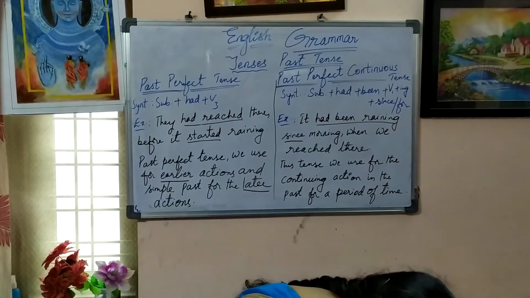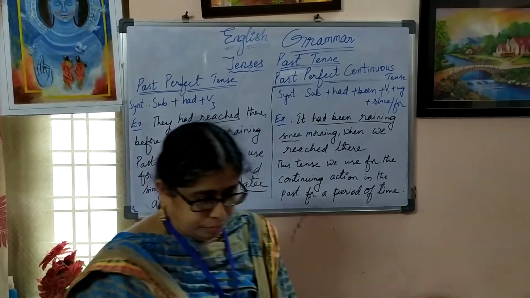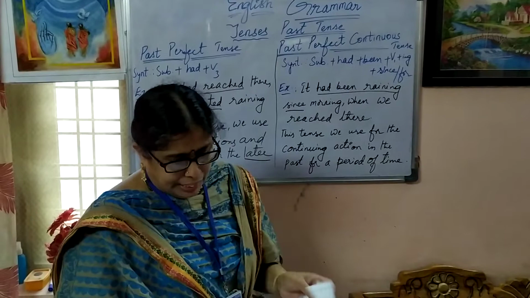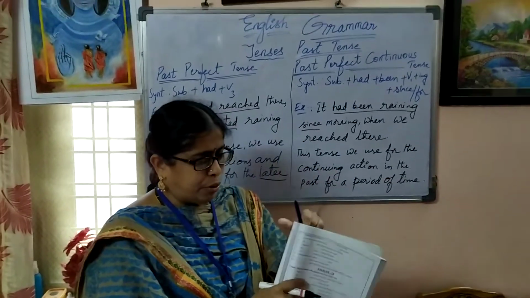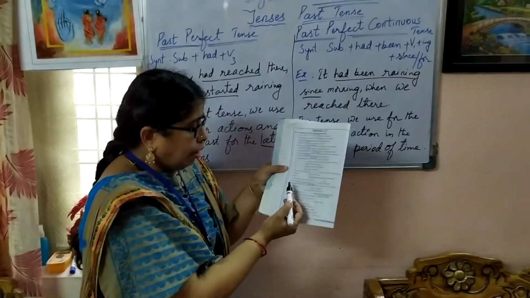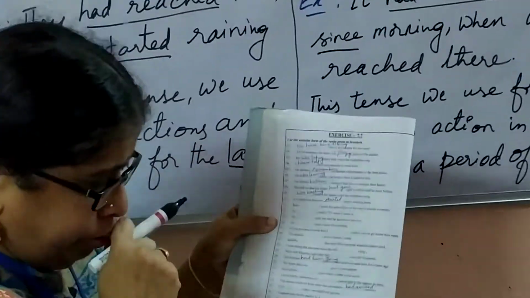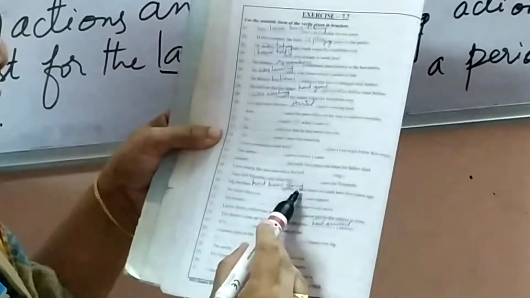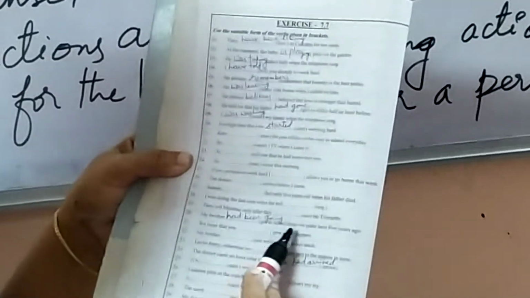One more example we can give. Look at this example: my brother had been going to school since we came here 5 years ago.